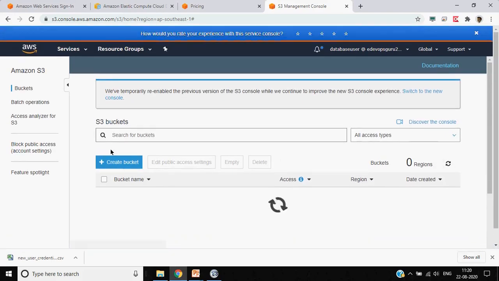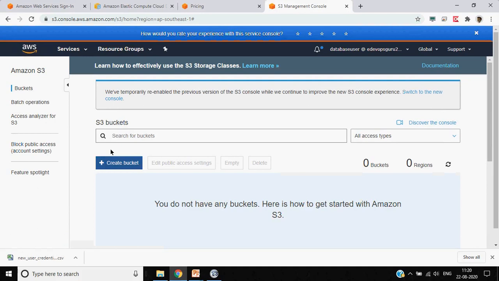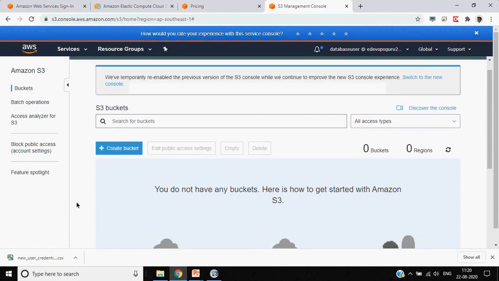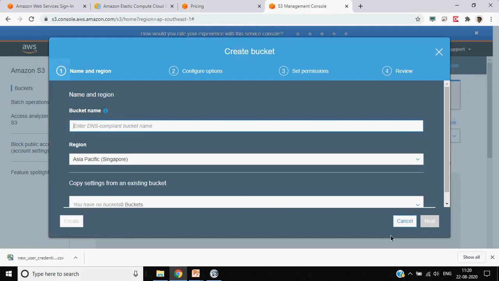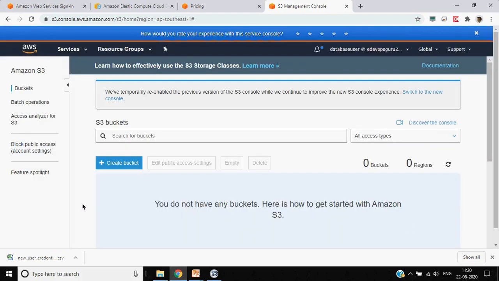So they will be able to see all the services, but they will not be able to do other things, like let's see if they have a permission to create. Basically you can always go back and see the create simple users lesson. Because we created a database administrator which had other sub policies attached, that's why we are able to access other services also. But if you just create a user with S3 read-only permission and then try to log in, you can see what different services you are able to see.